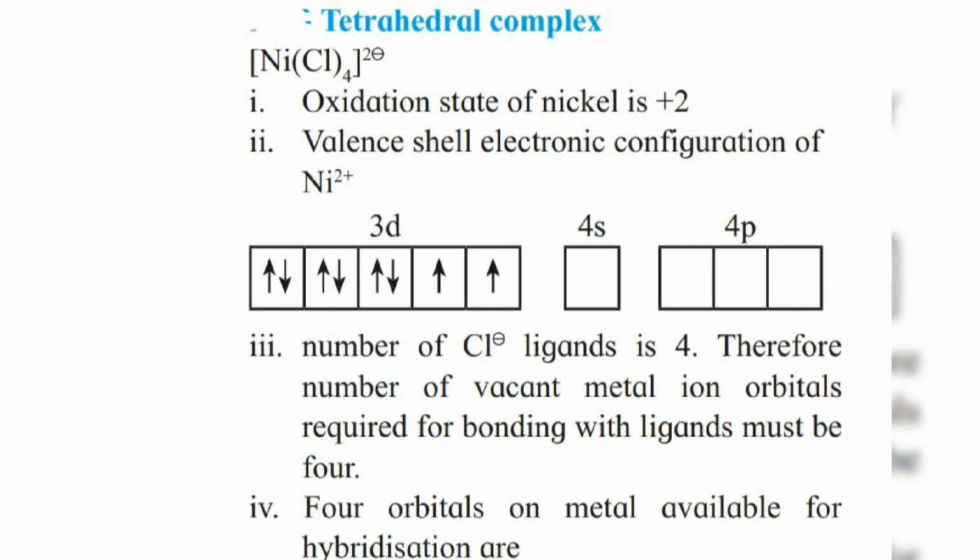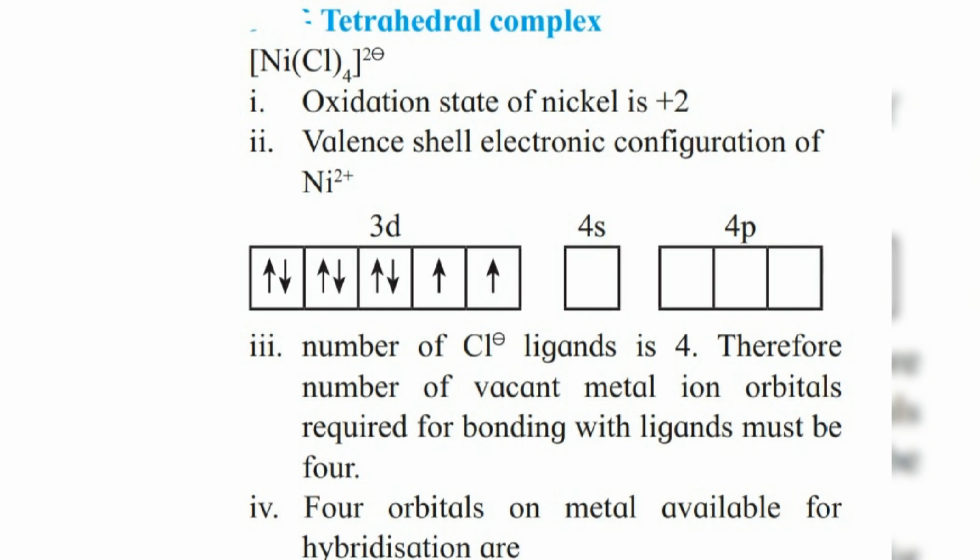Now we will study tetrahedral complexes. Tetrahedral complexes have coordination number 4. Here the example is NiCl4 2 negative. Here the central metal ion is nickel. Its oxidation state is 2 plus. See the valence shell configuration 3d8 4s0 4p0. The number of ligands is 4. Therefore we need 4 vacant metal ion orbitals.